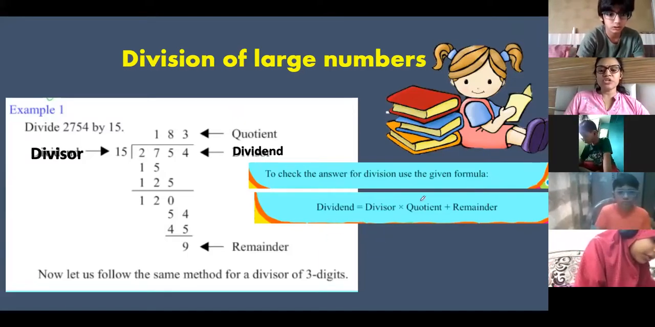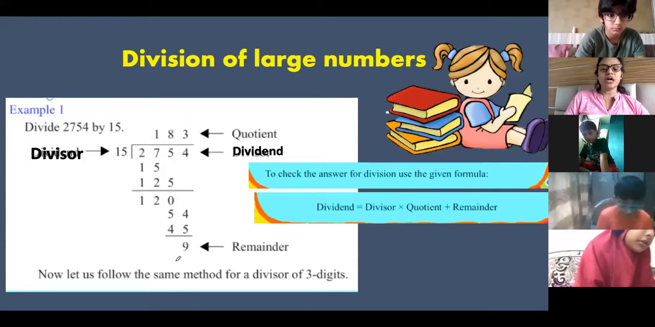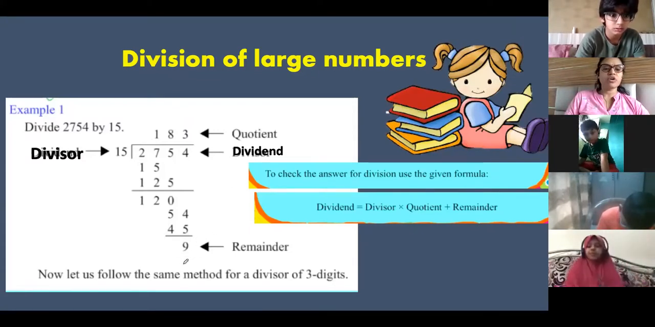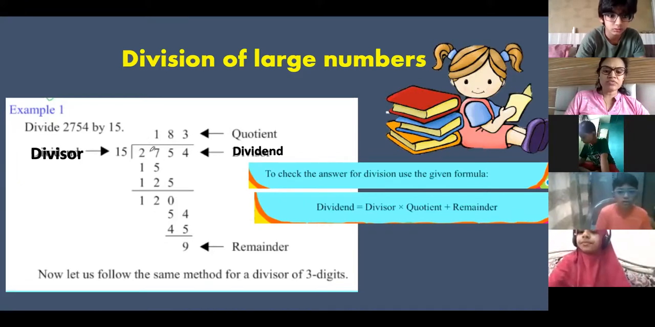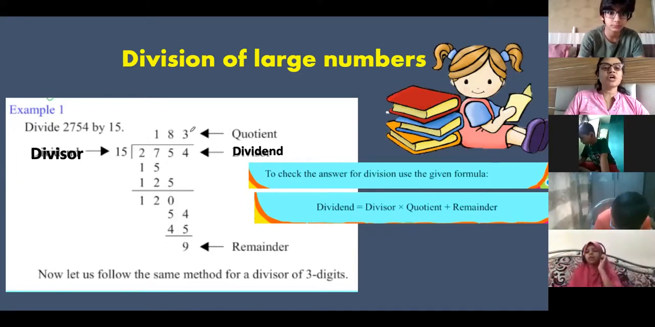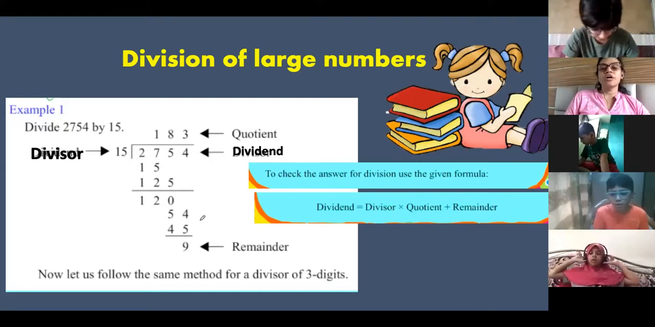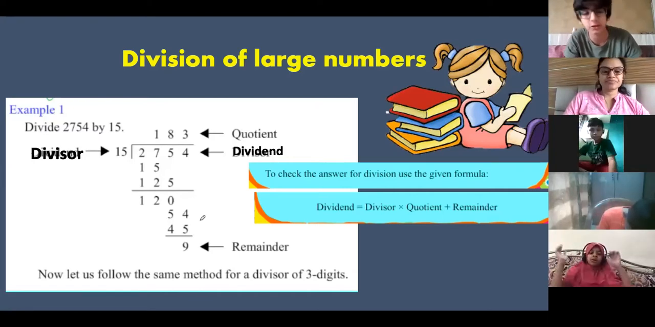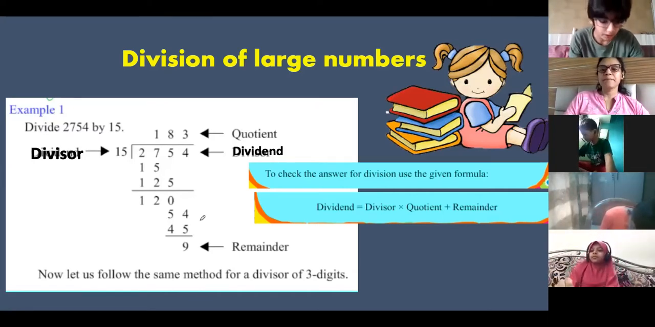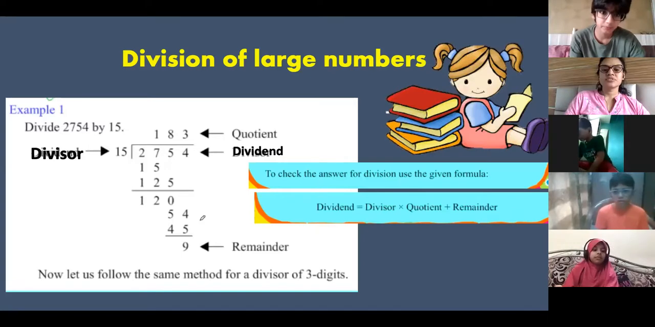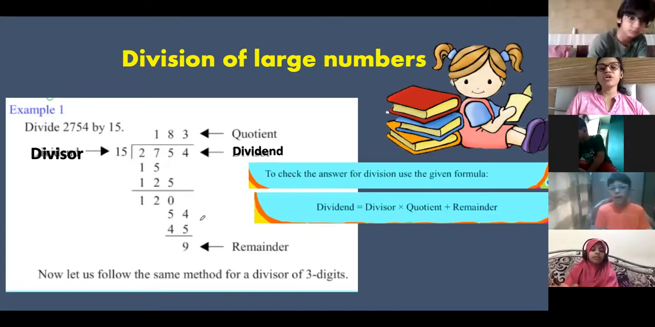So then you will use this formula. You should get 2754 after multiplying 15 and 183 and then adding 9, the remainder that you have got. If you are not getting the same dividend, that means your division is wrong. Understood? If you don't get this dividend, that means your answer is wrong. Ma'am, I did the question which you told me to do. I did it correct, ma'am. Yes, very good. So do it on your own now.